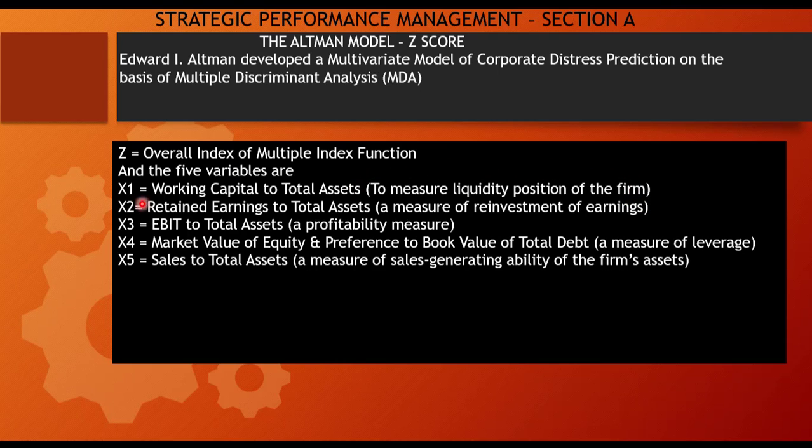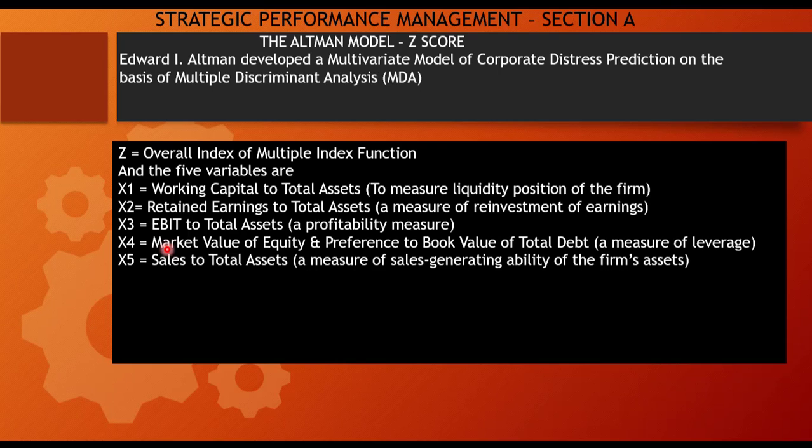Next, go to the next variable. X2 is equal to retained earnings to total assets. This is basically a measure of reinvestment of earnings. X3 is EBIT to total assets. EBIT means earnings before interest and tax. So EBIT to total assets indicates the profitability measure.